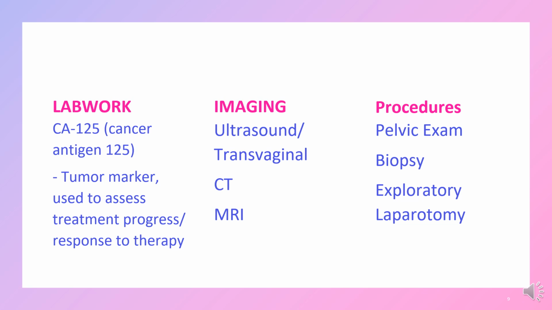As far as procedures, we have pelvic exam. That's just our annual exam where they insert their fingers in and they press down and they try and palpate the ovaries and the uterus for any masses. The biopsy obviously is our definitive procedure. That's going to give us the pathology, tell us what type of cancer we're dealing with, and say definitively that it is cancer. And then something like an exploratory laparotomy, which is where we can go in the abdomen and see what it looks like in the surrounding tissues.